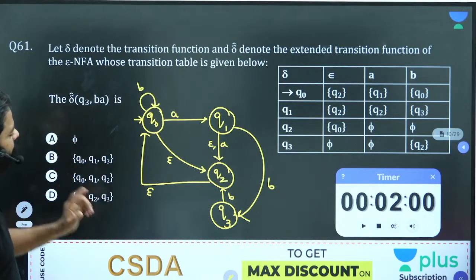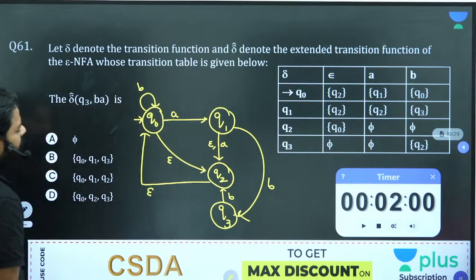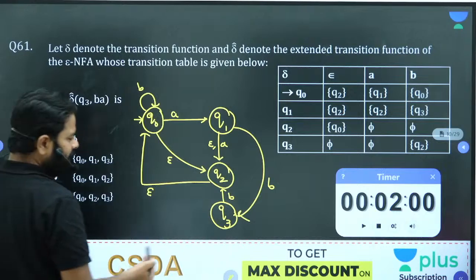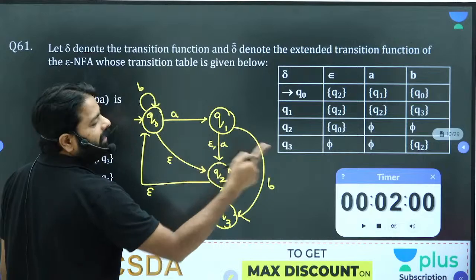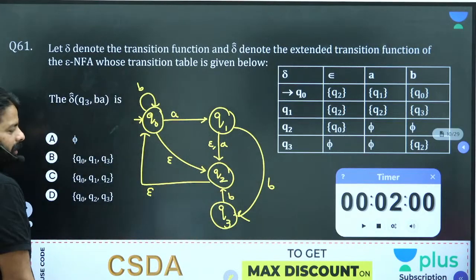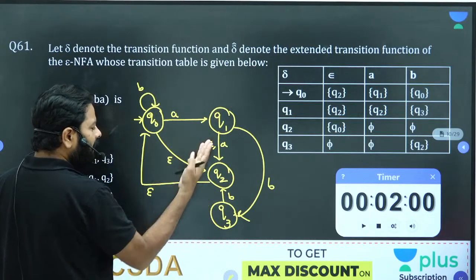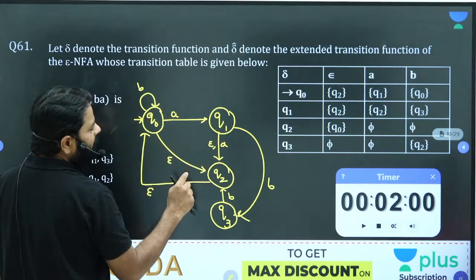Now from Q3, after BA, what are the reachable states? After reading BA, look at it. B, already this path is there. From Q2, you just need to look at A, because B is already done. Only one way to reach on B, but there are no other transitions. So now from Q2 you have to try A. For A, look, there are transitions here and here, so you can try both.